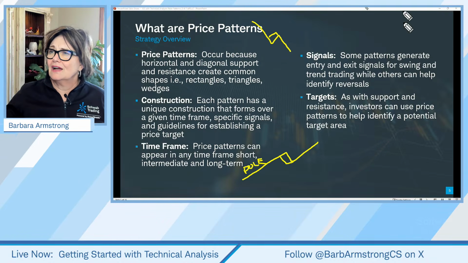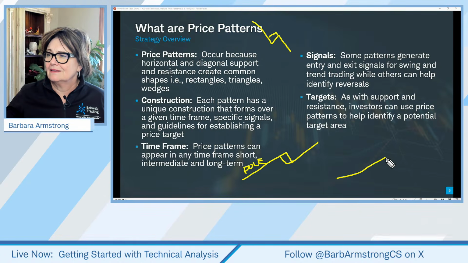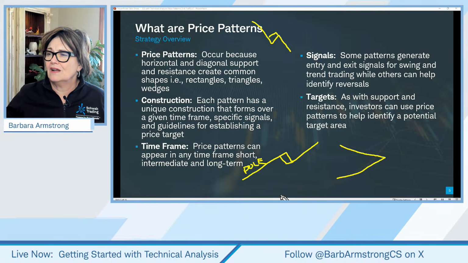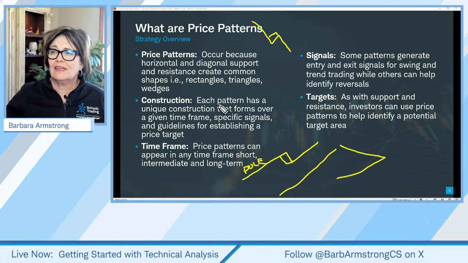If the stock is downtrending and then kind of rallies and then continues to fall, that's a bearish flag. And sometimes we'll have a series of higher lows, which is what we're seeing here. Then the stock starts to consolidate, and we end up with lower highs and higher lows, and that forms a pennant.